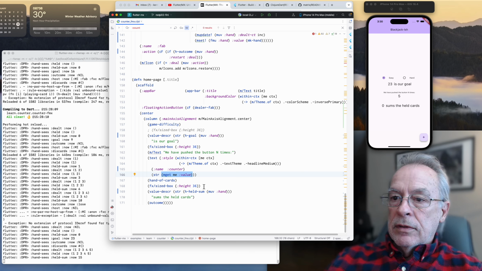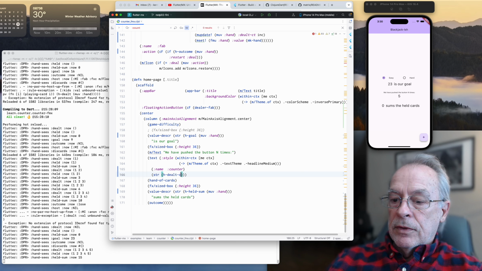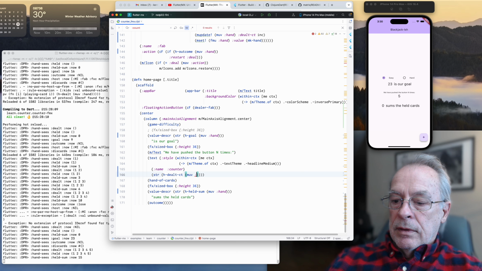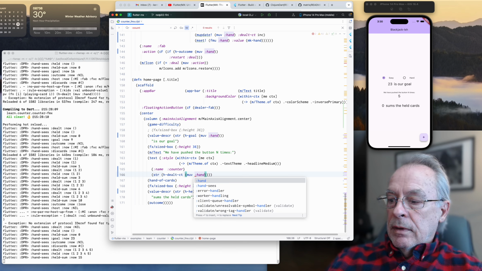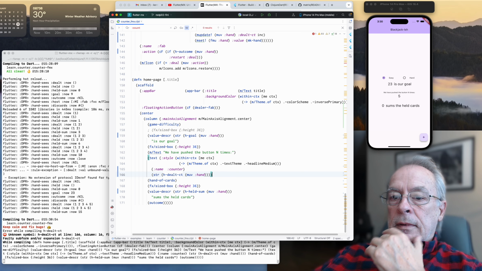so what have we learned? H delt count. This would be amazing if this works. MEV hand. All right. H delt count.